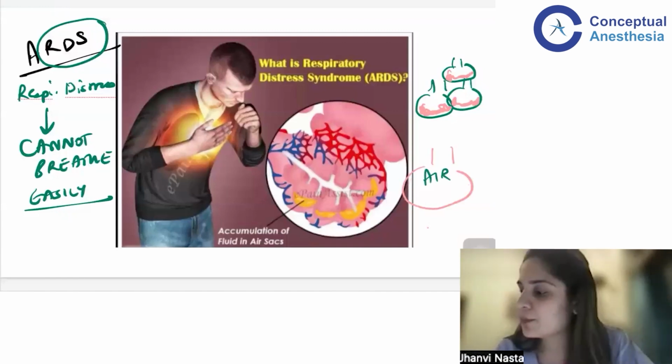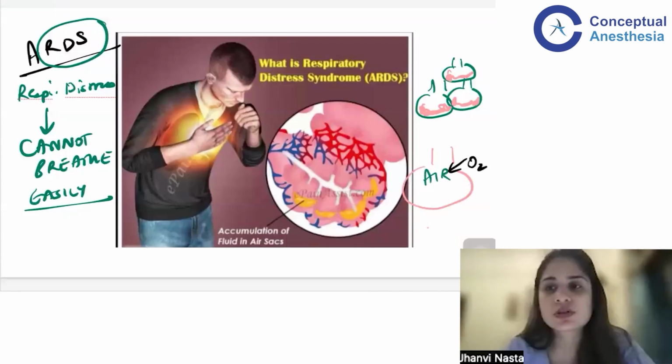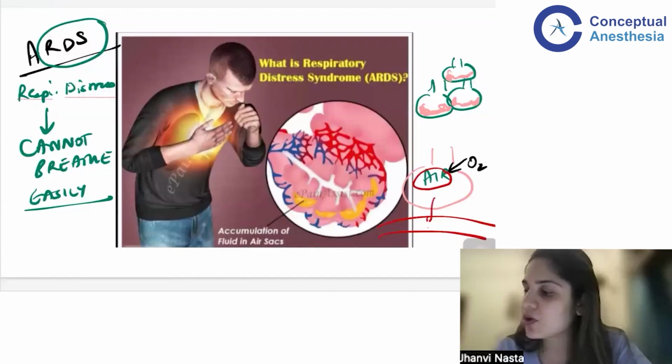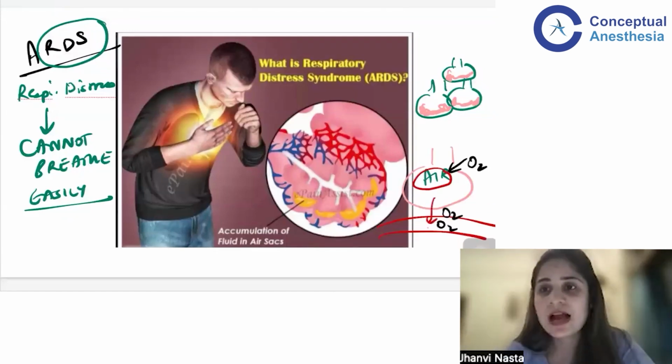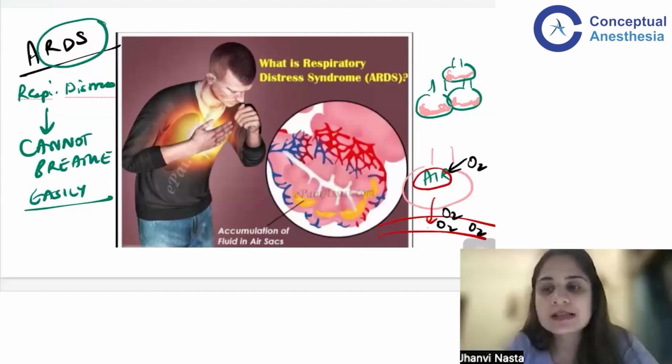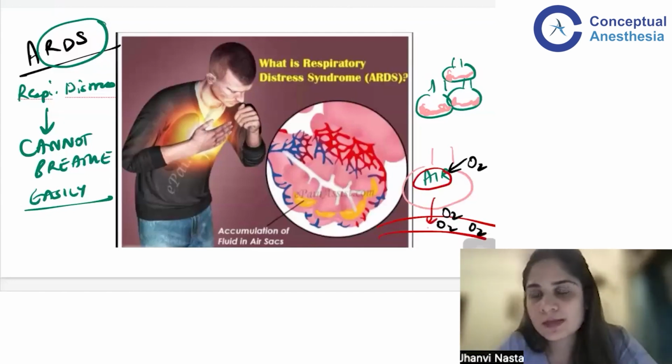The main component of air that I'm worried about, that is oxygen. If my oxygen is not going to come in, then I cannot pass this oxygen to the blood. If I don't pass this oxygen into the blood, then this oxygen does not go to all the organs of my body. As simple as that.